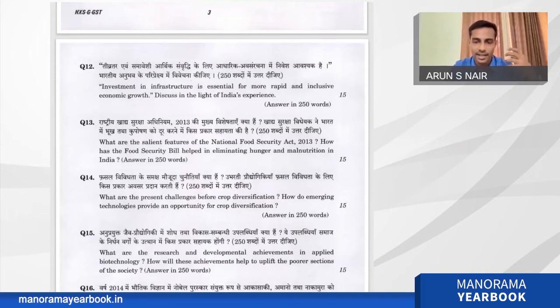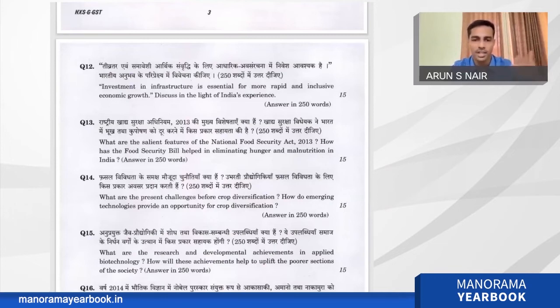Cultural practices are there. Some farmers might have been cultivating rice or wheat or sugarcane for the last 50 or 60 years, so they are very reluctant to change their crops to others. Then input cost is there. For example, fertilizer cost and so on, which is cheap for some crops but too expensive for others. So the input cost may decide the crop diversification. Climate change is another important one. So these are the main challenges you can mention.